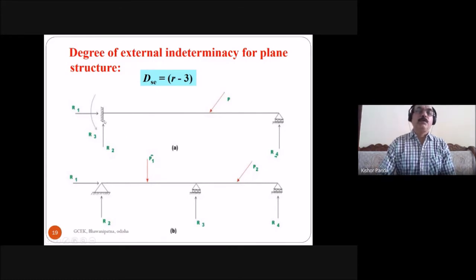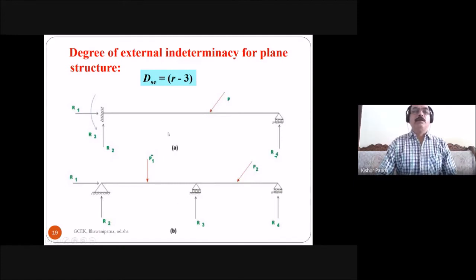You know at the fixed support there are 3 reaction components: one vertical, one horizontal and one moment. And at the roller support only one reaction component. Or take this one continuous beam: hinge support gives 2 reactions, and each roller 1.